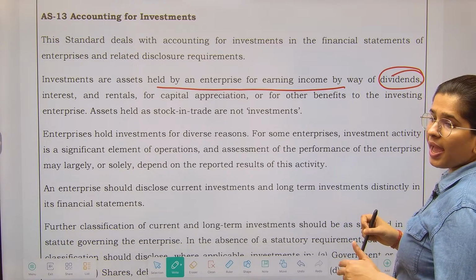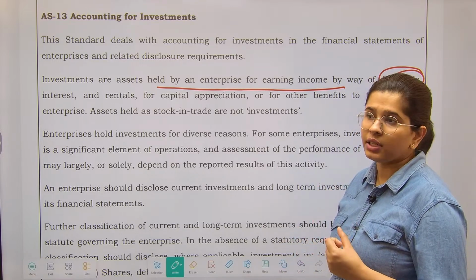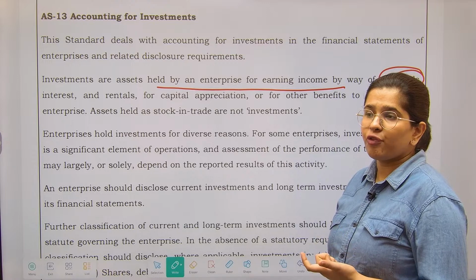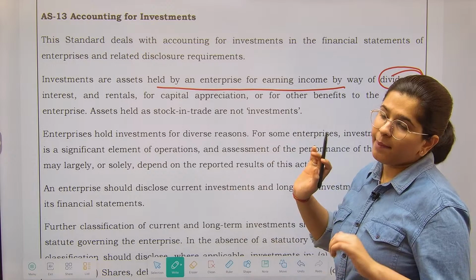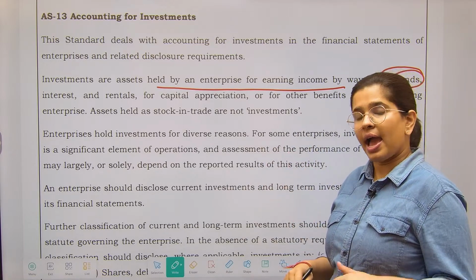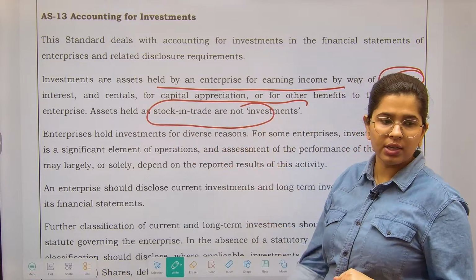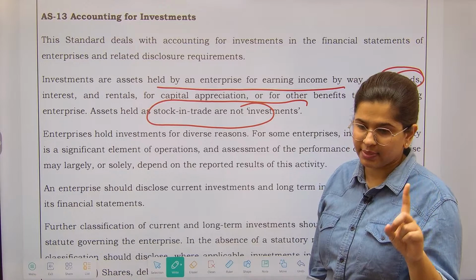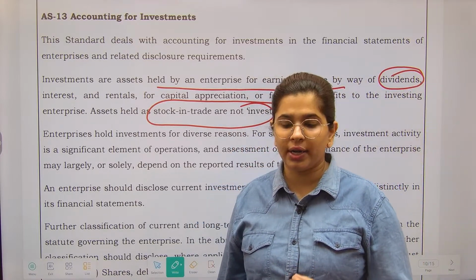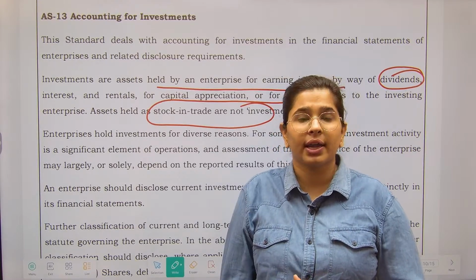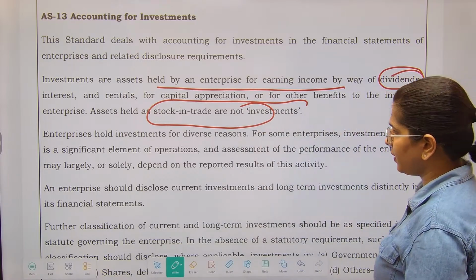So suppose I have purchased the shares of Tata. If I am in the business of medicines and I purchase shares of Tata, then that will be called my investment. But if I am a broker, okay, and I purchase shares of Tata, that will be called my stock in trade, not the investment. So the thing that you are selling or purchasing in your daily course of business, that is your stock in trade. Okay? Enterprises hold investments for diverse reasons that we need not know.